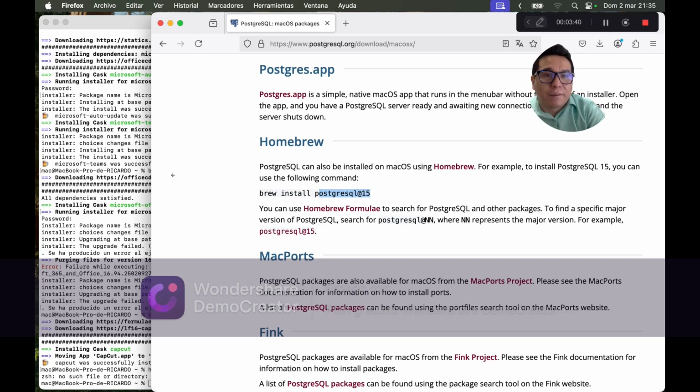Let's look for it. This is my relational database management system, PostgreSQL, which, as we talked before, is open source. This is the original website, and I will show you the website where I downloaded it to your computer.